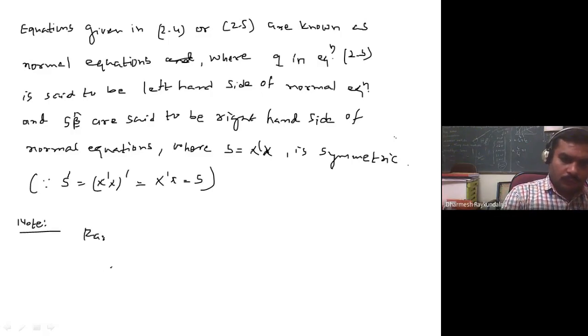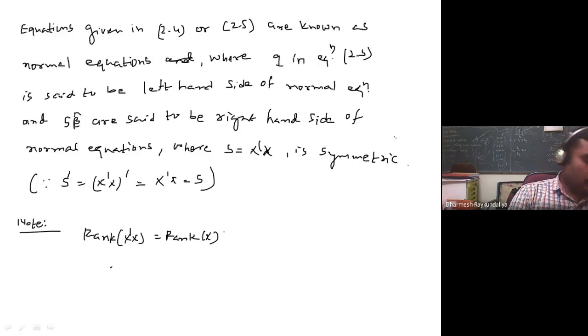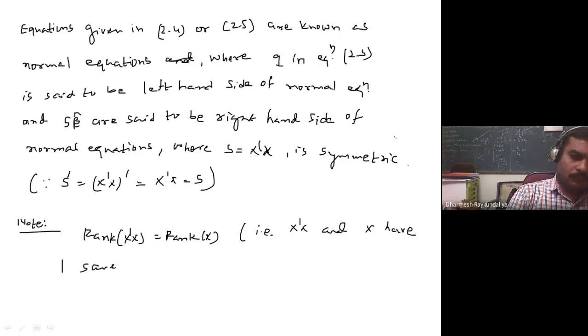We know that rank of X transpose X is nothing but rank of X. तो ये हम जानते हैं कि rank of X is nothing but the rank of X transpose X. That means X dash X and X have the same rank, the same deficiency of matrix.